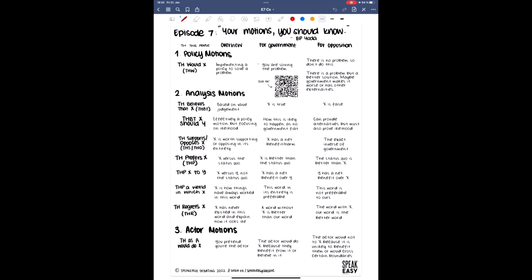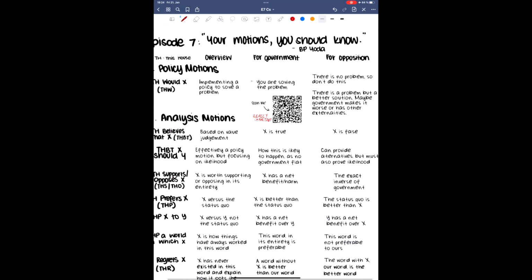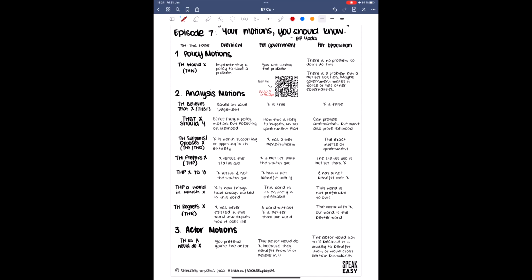I urge you to download the cheat sheet for this week, even if you don't usually do so, because it will help you as a quick reference to the different motion types that might be thrown your way. If you would rather make your own reference sheet, that is perfectly fine, but until you can identify the different motion types by heart consistently, please refer to the cheat sheet at the start of every prep time as you read the motion for that round.